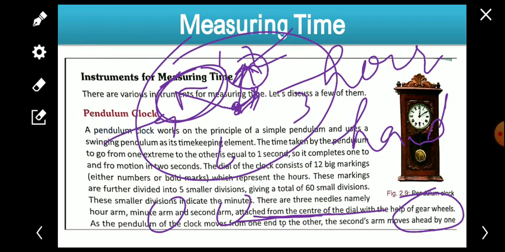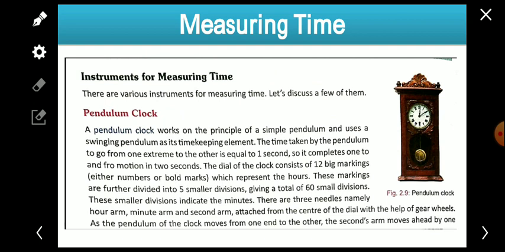Okay, so we have understood, and these are attached to the center of the dial with the help of the gear wheel: hour arm, minute arm and second arm. As the pendulum of the clock moves to and fro, the second arm moves ahead.